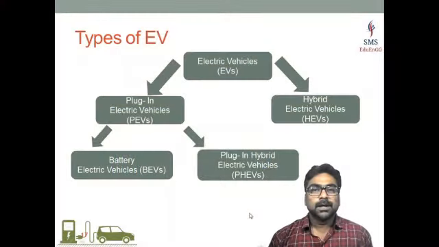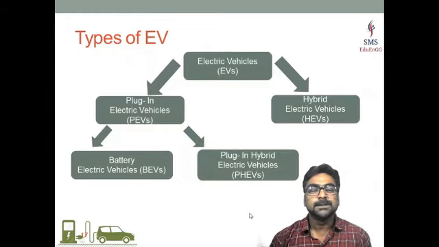So, first, before getting into the types of electric vehicles as listed here, let's just talk about electric vehicles. So, what is electric vehicle? Electric vehicle is a kind of vehicle which is mainly driven by, or its propulsion system is basically, an electric motor. That is what we call an electric vehicle.